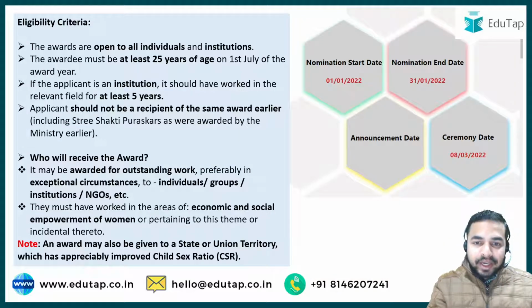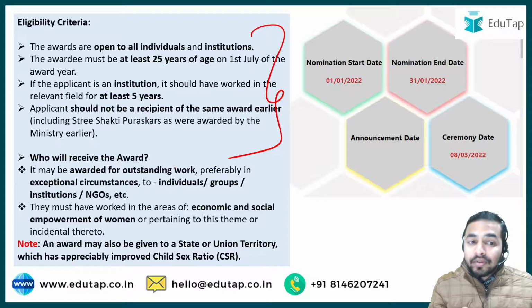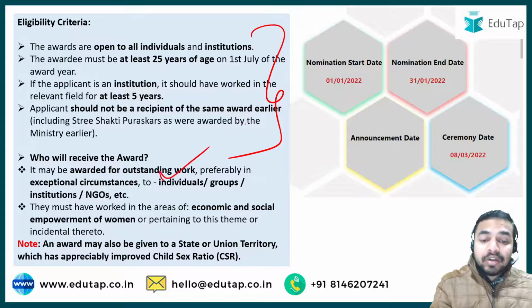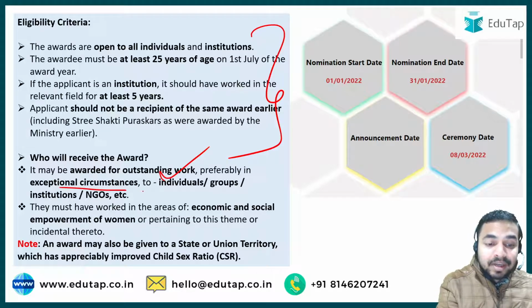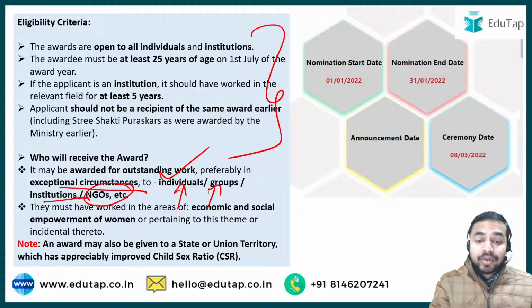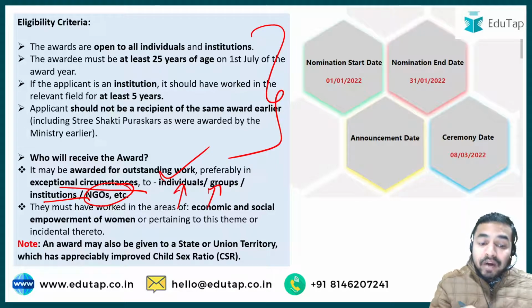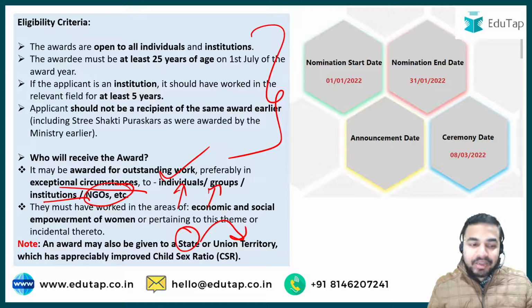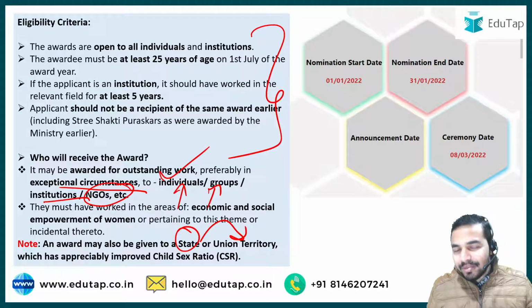Here the eligibility criteria to receive the award is mentioned. Who is going to receive the award? It may be awarded for outstanding work, preferably in exceptional circumstances, to individuals, groups, institutions, NGOs, etc. It is not just confined to individuals, groups and institutions. An award may also be given to a state or union territory which has appreciably improved the child sex ratio in its region. I really hope that this is very much clear to all of you.